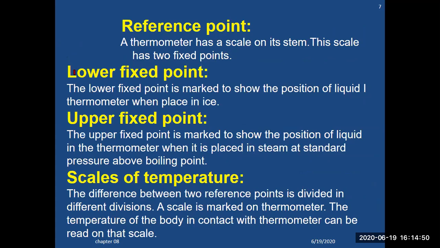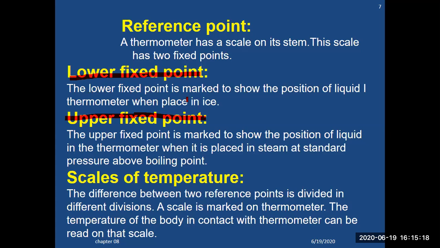So what is a reference point? A thermometer has a scale on its stem. This scale has two points. Number one is called the lower fixed point, and the other one is called the upper fixed point. How are these points marked? This is an important point to remember. You must have learned about these two points previously as well, so we are revising it to make it clear.